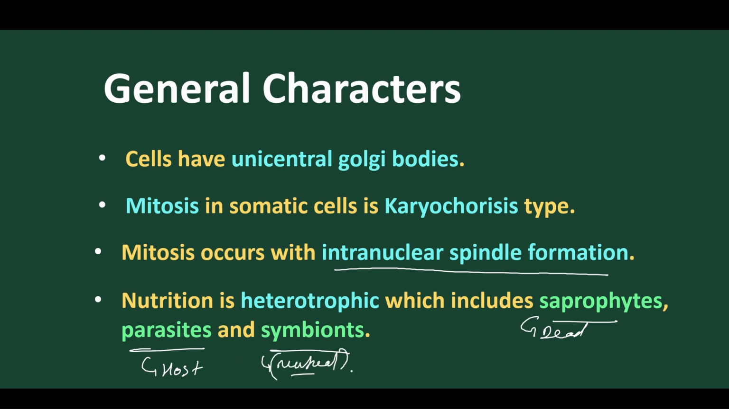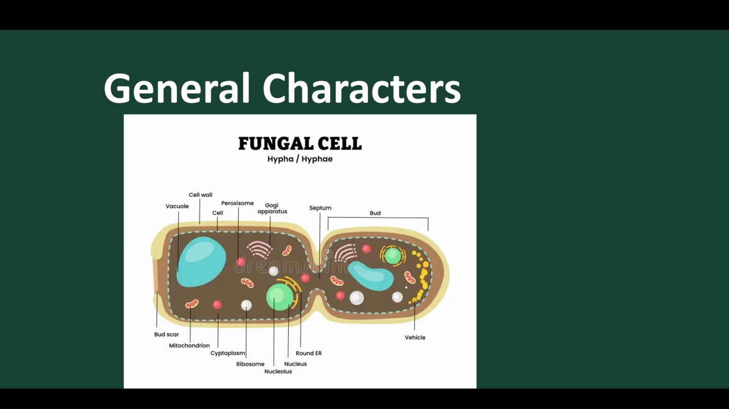As we find in lichen. In lichen we find algae and fungi present in mutual benefit, symbiotic. So they mostly have unicisternal Golgi bodies present. The mitosis is a special type where intranuclear spindle formation is present, means within the nuclear membrane. The nuclear membrane is distinctly present, and within it we find spindle formations, that is called karyochoresis. The mode of nutrition is heterotrophic and it is of three types: saprophytic, parasitic and symbiotic.